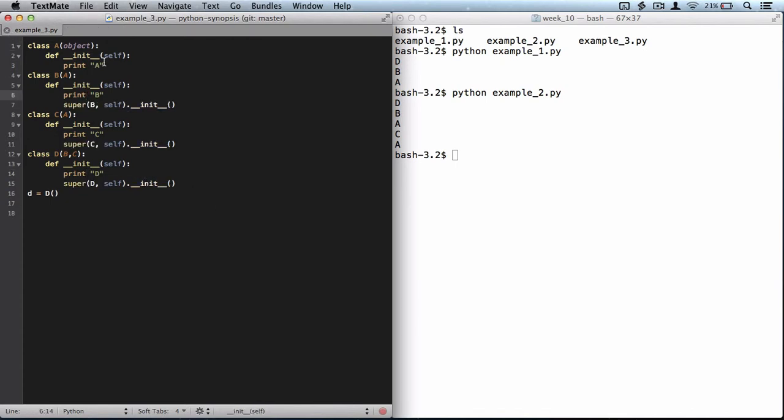And the solution here is to use super. And super will work fine, will not change anything of the behavior actually for creating an instance of B, creating an instance of C, but it will change things for creating an instance of D. And in this case, the constructor of D will refer to the super of D's constructor, and in this case, that would be B. And B would refer to the super of B for an instance of D, and that would be C. And then C would again refer to the super of C for an instance of D, and that would be A. So I expect from that to print DBCA.